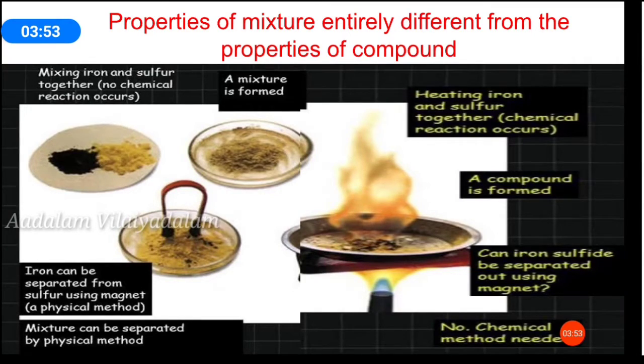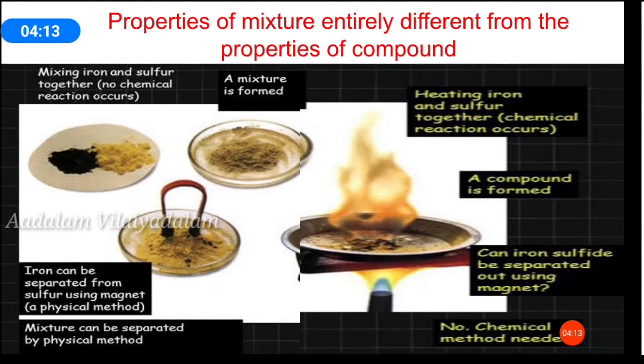Now let us know the differences between a mixture and a compound by the following experiment. In this experiment, powdered sulfur and iron filings are mixed together to form a mixture. Sulfur is a non-metal, iron is a metal. This mixture is divided into two equal halves.